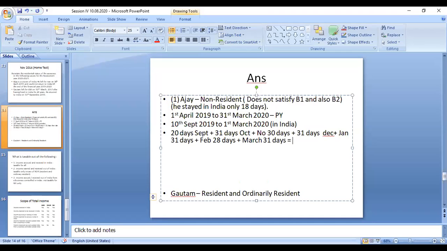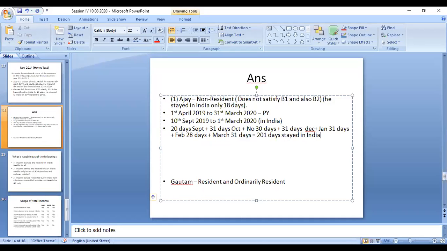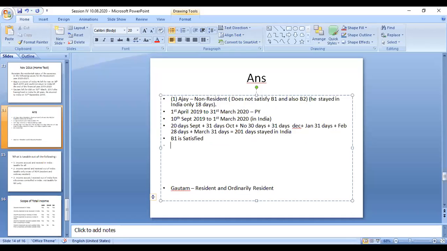So he is more than 180 days, right? 181 plus the 20 days, so 201 days he stayed in India. Now basic condition one is satisfied. Now we can check additional condition one and additional condition two.